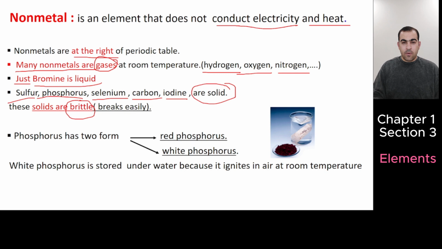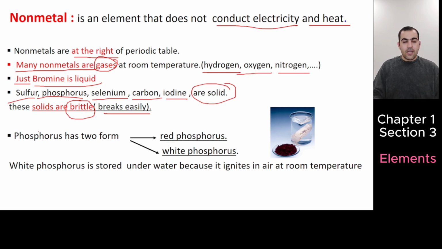They have the brittleness property. They are brittle. Brittle means breaks easily. When something is brittle, you can break it easily. You know, charcoal, carbon, you can break very easily because it has the brittleness property.